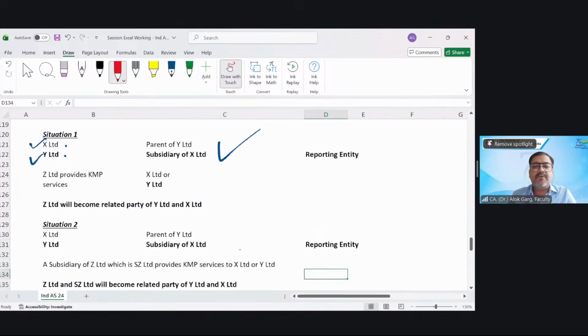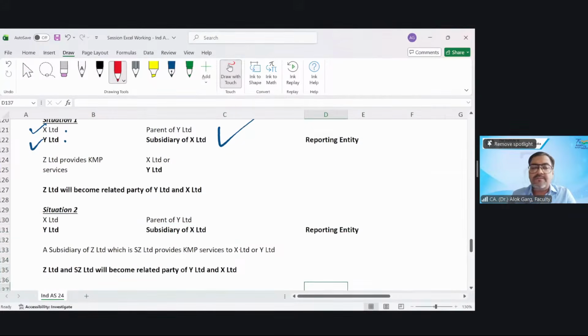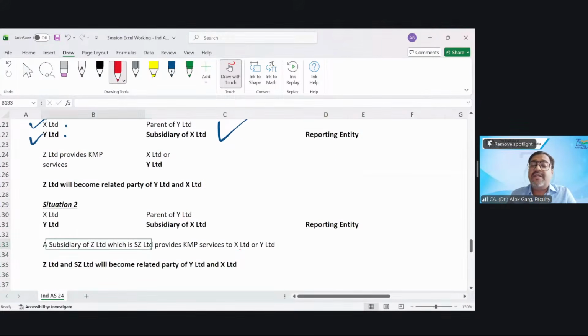Situation number 2. X is a parent, Y is a subsidiary, Y is a reporting entity. Now, instead of Z, a subsidiary of Z, who is SJ Limited, provides KMP services to X or Y. Now tell me, the subsidiary of Z and Z, both are members of the same group or not? Yes, sir. Same group. Parent, subsidiary, fellow subsidiary are members of the same group. Both are members of the same group.